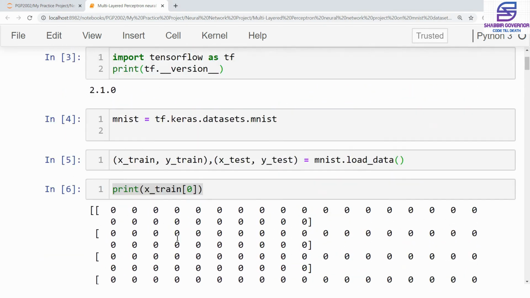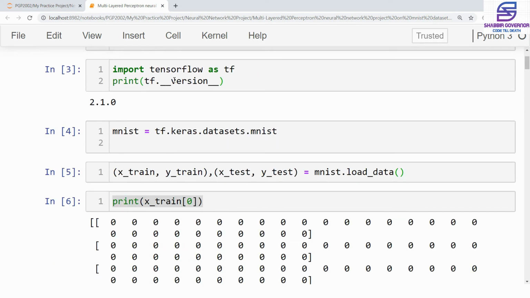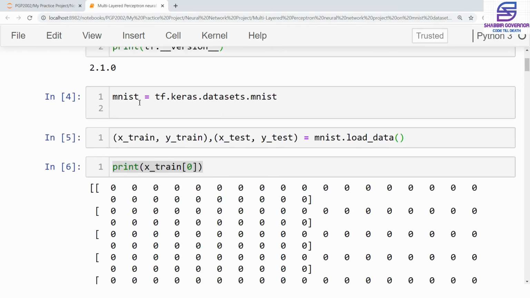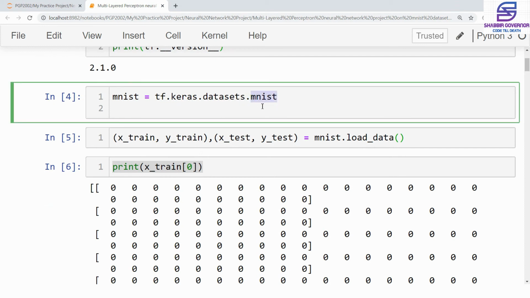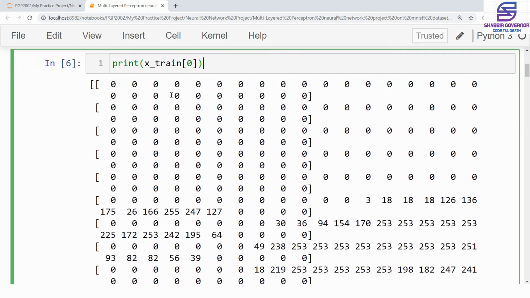What we exactly did in the project is that first we installed the dependencies, we saw the version of TensorFlow that we will be using, then we loaded the data set of MNIST, that was the handwritten images, into the variable called MNIST. Then we split the data into the training and testing part into 4 variables: xtrain, ytrain, xtest and ytest, and this was done using the load method. And then we tried to see what was inside the first image of the xtrain using the 0th index location.